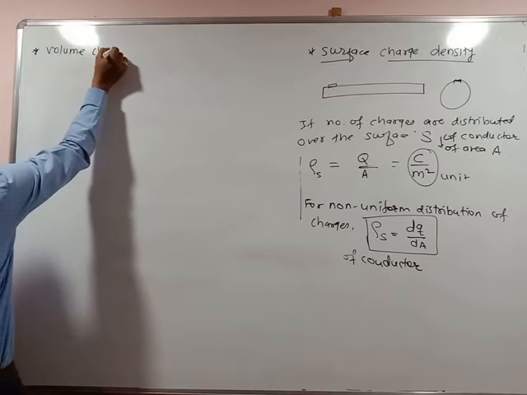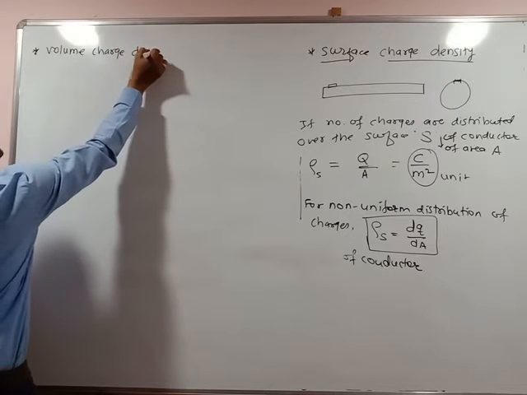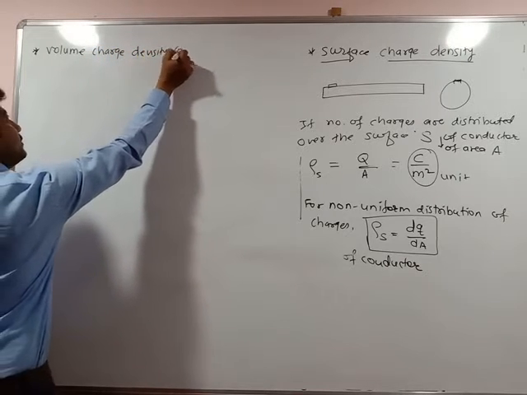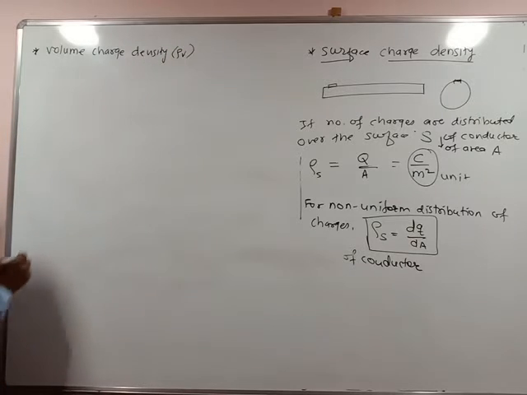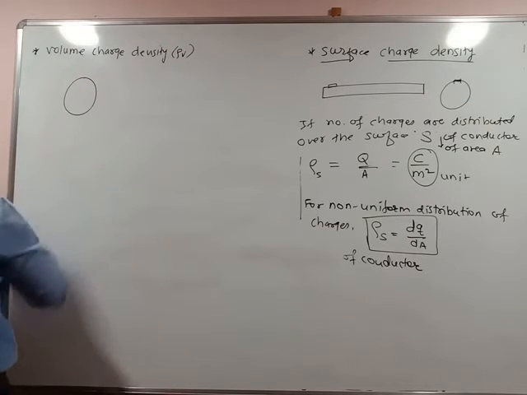Volume charge density is rho v. Suppose there is a sphere.